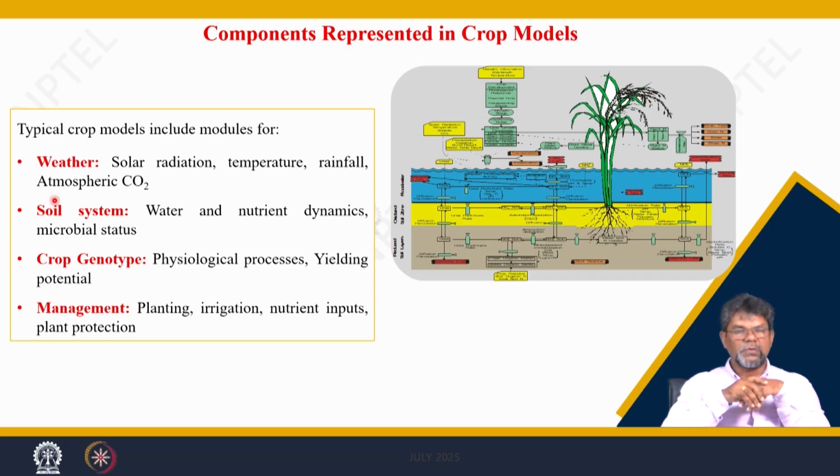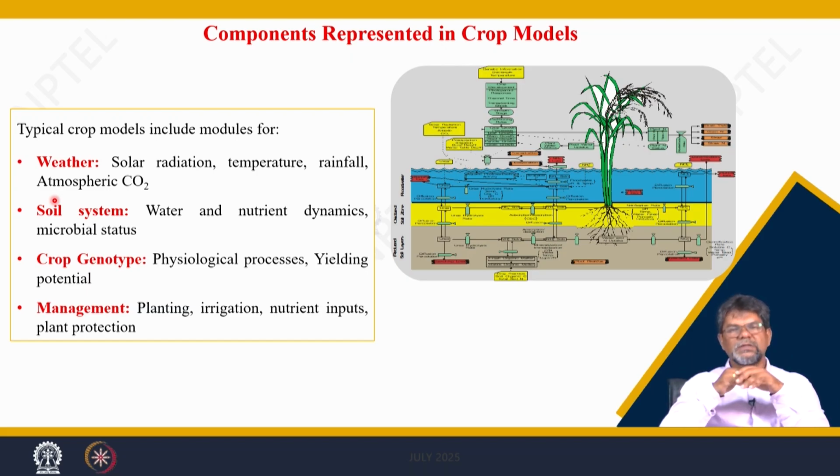We have discussed the effect of weather parameters in detail in earlier classes. For soil systems, we have discussed the soil physical, chemical and biological properties that lead to water availability and nutrient availability for the crops. So, the soil system influences crop production. Crop genotype is the genetic potential of a particular variety. If you take an example of a crop like rice, it has thousands of varieties with different yielding potentials.